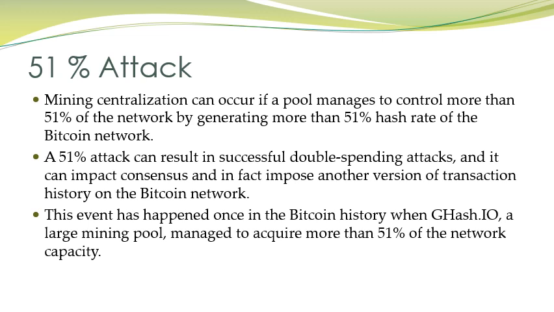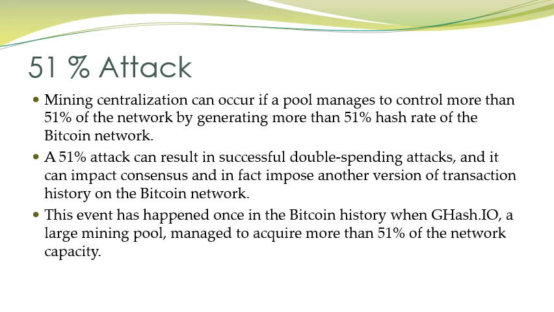Then 51% attack, we know what a 51% attack is. If 51% of the miners come together and try to manage the network, these miners get the power. If more than 50% of the miners come together, they can attack the system. They can execute a successful double spending attack, and it can impact the consensus mechanism.